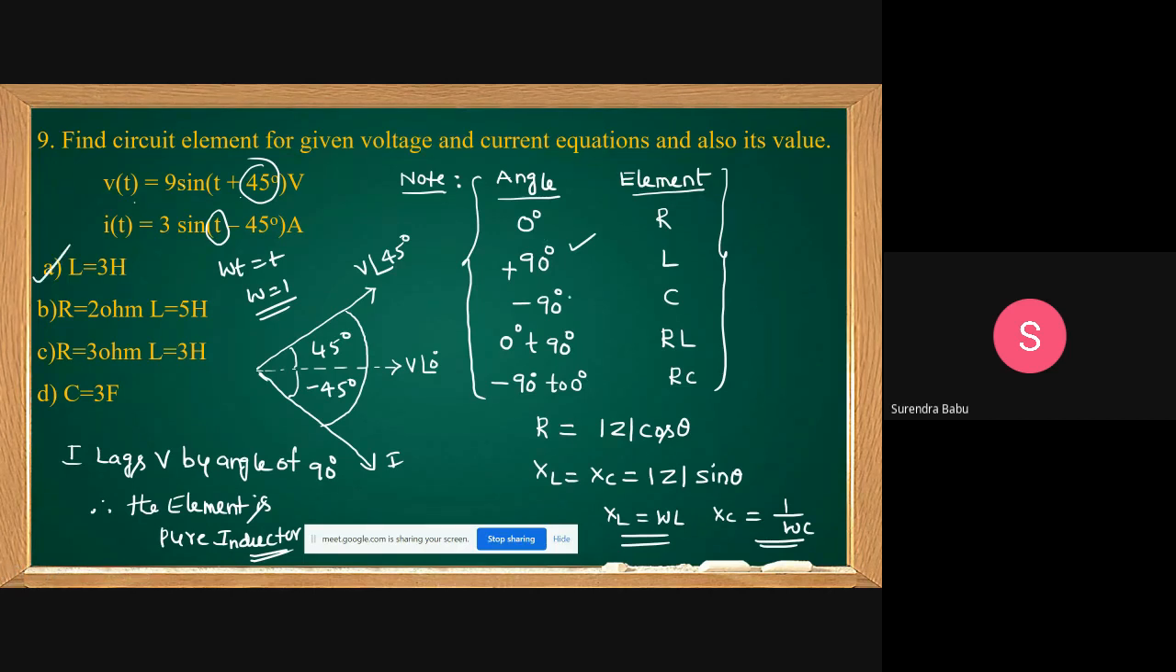Other than plus 90 and minus 90, it may be RL or RC. If 0 to 90 degrees, RL. If minus 90 to 0 degrees, RC. Minus 90 to 0 degrees, you take this as RC. Okay, like that, you identify the type of element, students.